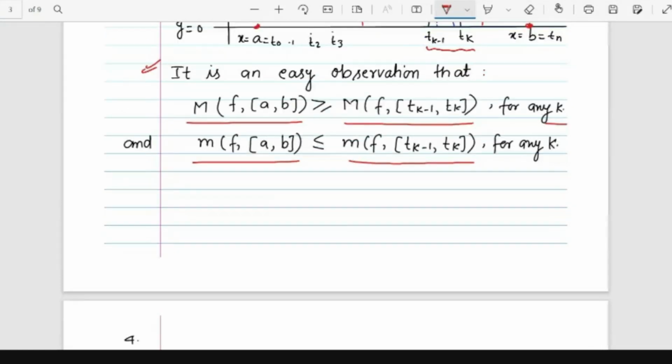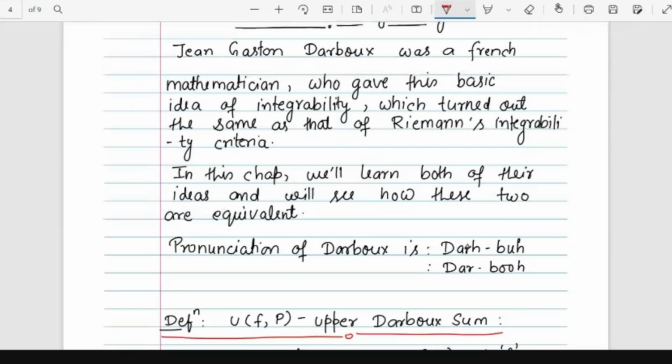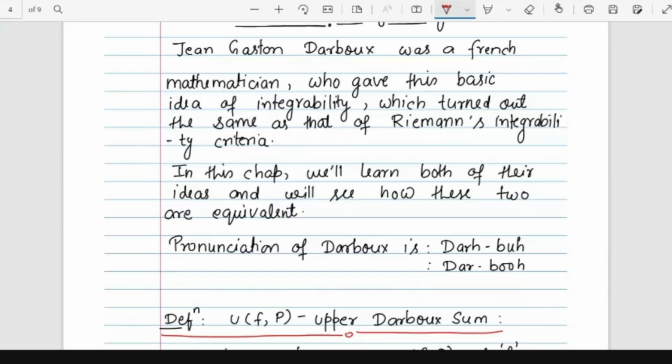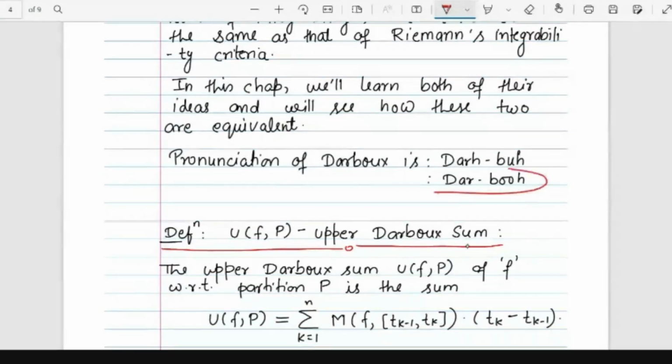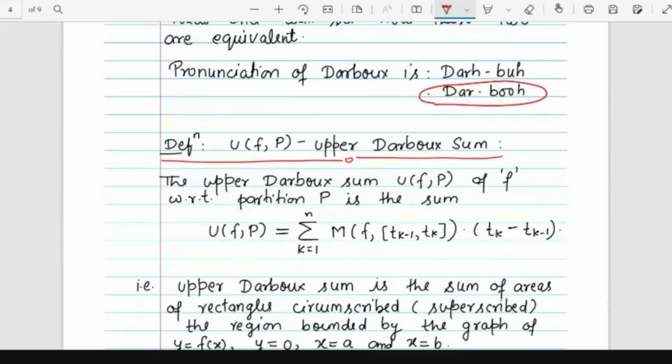Now all these things are the introduction and overview of the intuitive idea. So now we are going into the main topic, integrability. Although the topic is Riemann integration, before that Darboux introduced the integrability criteria. Darboux was a French mathematician who gave the basic idea of integrability. The spelling is D-A-R-B-O-U-X. Some people call it Darbox, but the real pronunciation is like Darbo. Pronunciation does not matter much, but it is the name of a famous mathematician, so we should be careful.